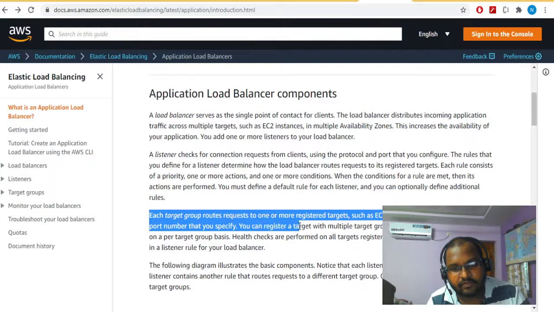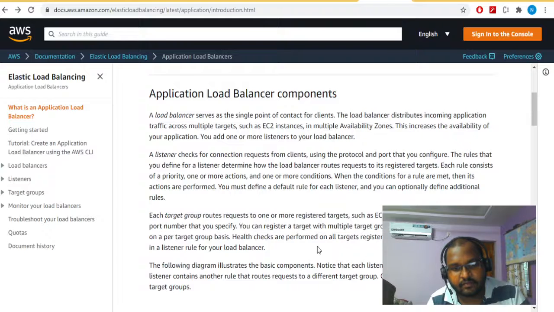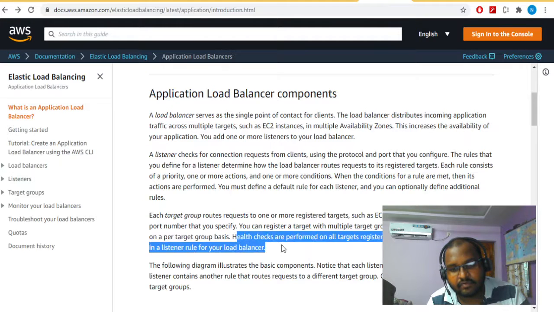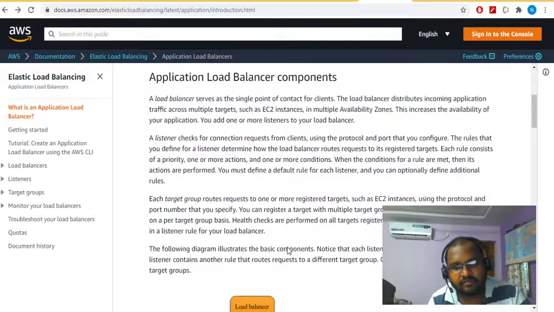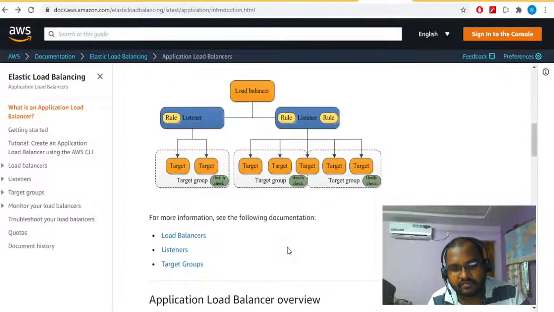Each target group routes requests to one or more registered targets, such as EC2 instances. This will get more clarity later. You can register a target with multiple target groups. You can configure health checks on a per target group basis. Health checks are performed on all targets registered with a target group specified in a listener rule for your load balancer. This you already saw.